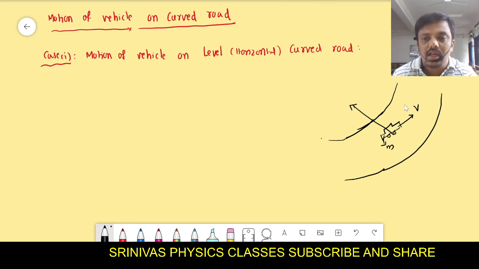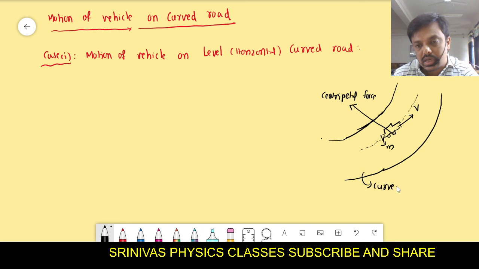Whenever any object is moving along a circular path, or as a part of a circular path, at that moment some centripetal force is required. If this force is not present, it will not move safely along the circular path. It will not turn safely. To turn along this curved road, which is a part of a circle, the centripetal force is required to move safely along the circular path.